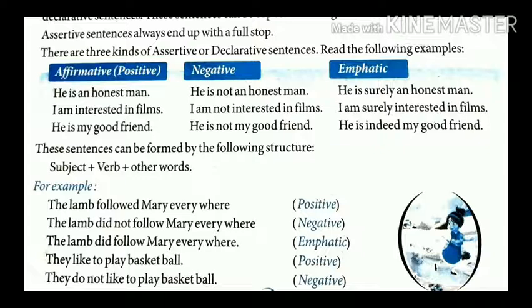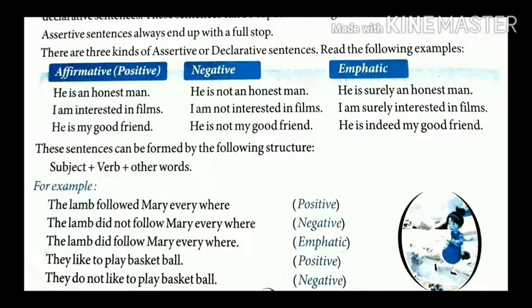There are 3 kinds of assertive or declarative sentence. They are affirmative, means positive sentence, negative sentence, and emphatic sentence. Let's see example. Positive, he is an honest man. In negative, to make this sentence negative, we add not. He is not an honest man.